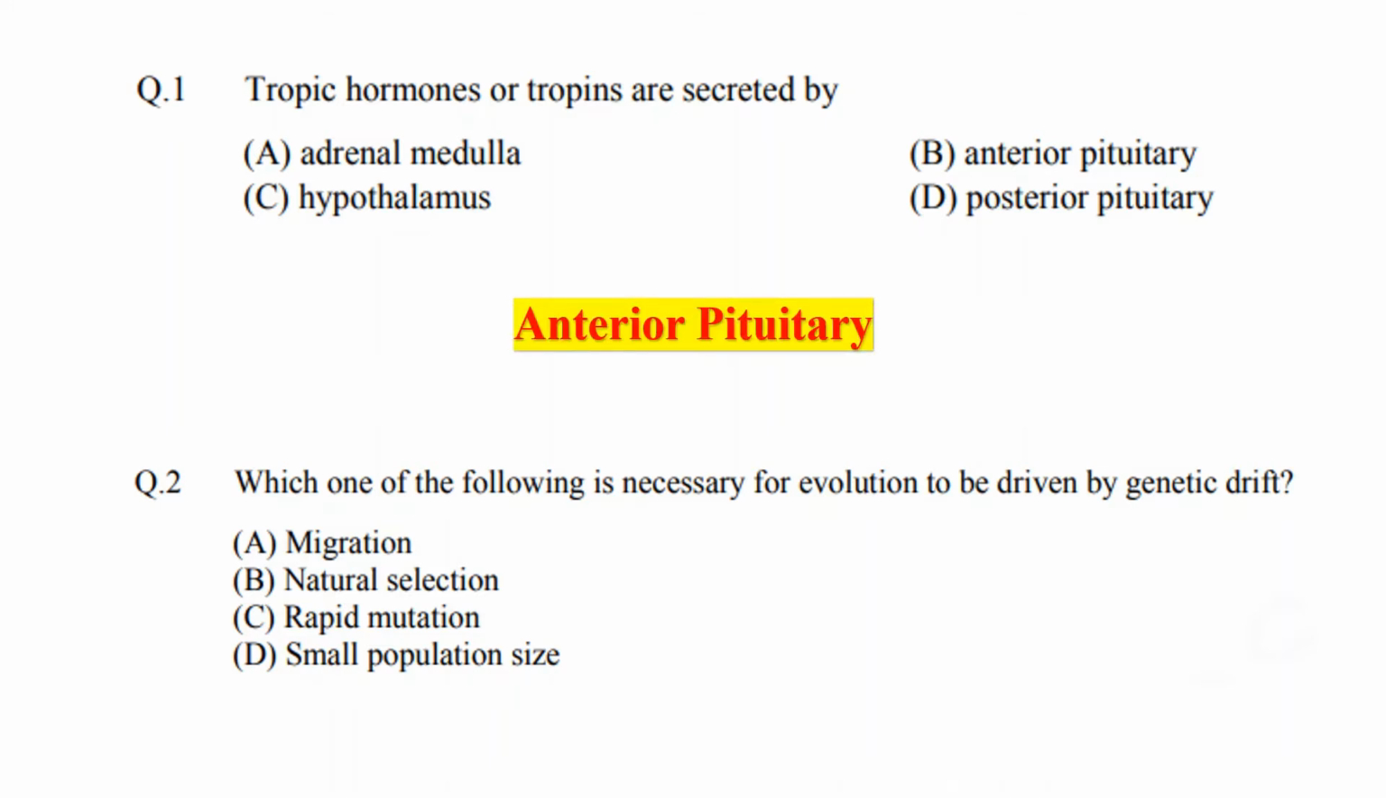Now coming to the next question: which one of the following is necessary for evolution to be driven by genetic drift? Migration, natural selection, rapid mutation or small population size? So what is genetic drift? Genetic drift is a process of evolution where allele frequencies change by chance. In a population the allele frequency gets changed by chance, and the effect becomes stronger when the population size is lower. So the answer would be option D, small population size.